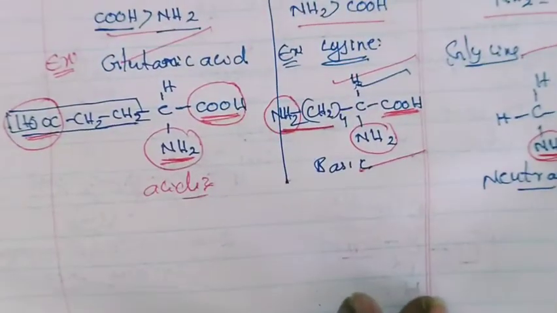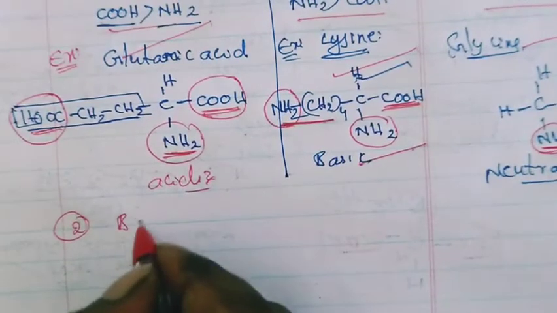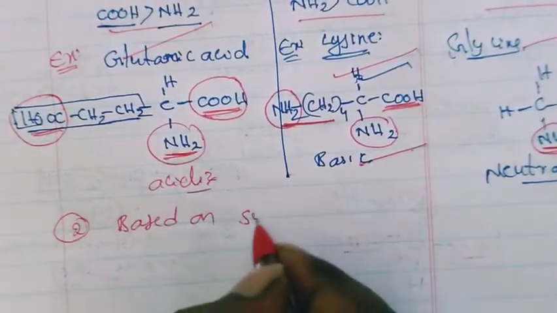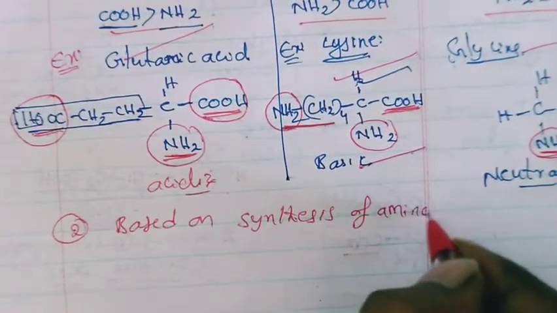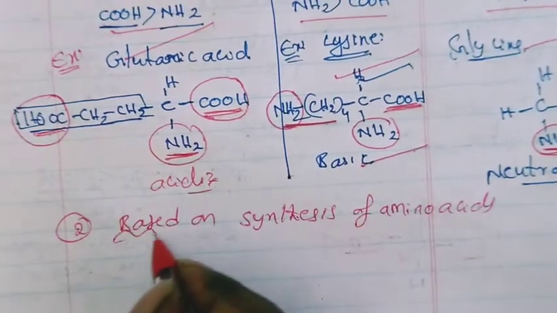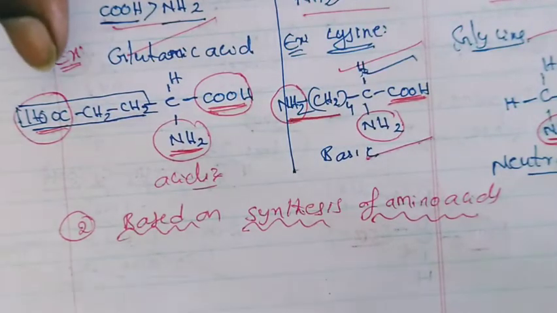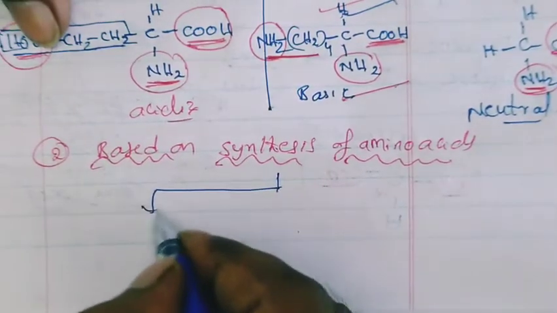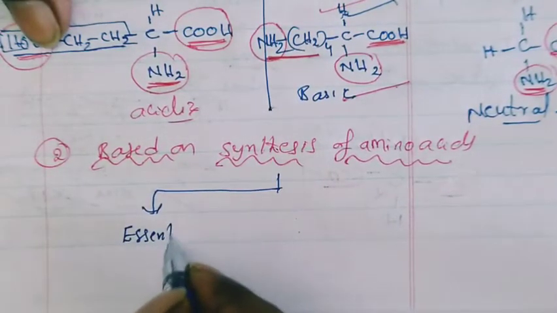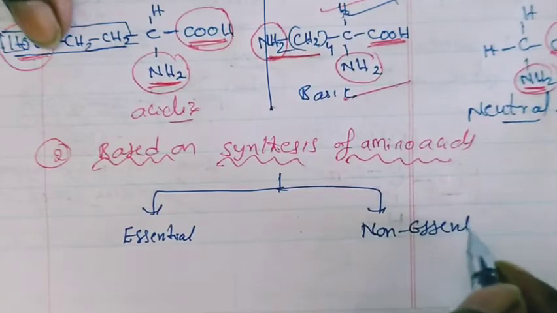Here one more classification of amino acids is there, based on the synthesis. The first was based on the relative number; again one more classification is based on the synthesis of amino acids. What are the types? Essential and non-essential amino acids. Based on the synthesis, there are 2 types of amino acids: essential amino acids and non-essential amino acids.